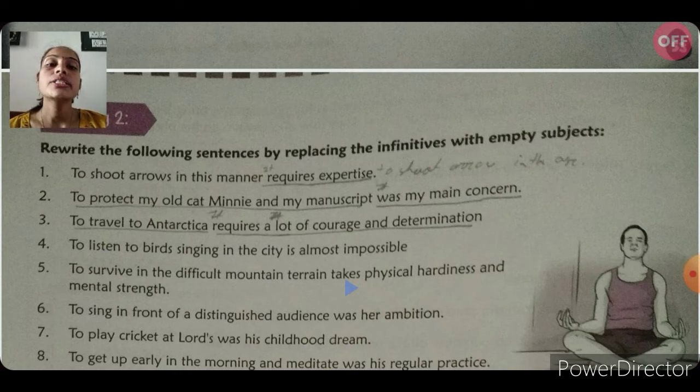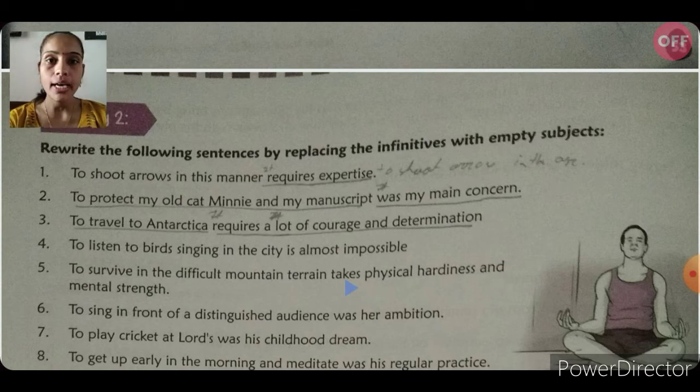To travel to Antarctica requires a lot of courage and determination. So students, the verb given here, you have to put it before it. In the first sentence we add it before requires. In the second sentence we add it before was, and in the third sentence we add it before requires. It requires a lot of courage and determination to travel to Antarctica.